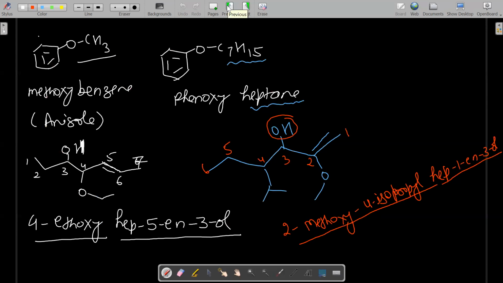So I hope it is clear. You just do all the IUPAC naming from the NCERT exercise questions as well as from the examples. Solve all the questions and solve the assignment which is given to you also, right? So practice it, and in the next class I will start the next topic. Okay, thank you so much.